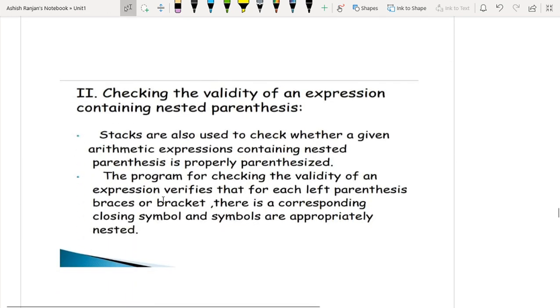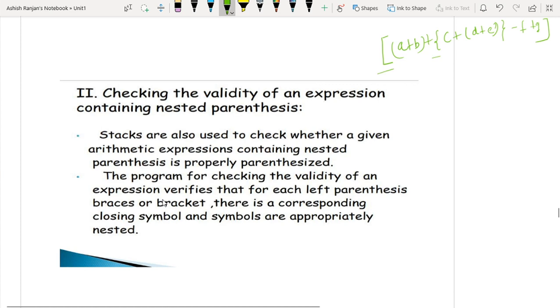Checking the validity of an expression containing nested parentheses. So parentheses can be checked. For example, I have written some expression: a plus b, c plus d plus e, minus f plus g.